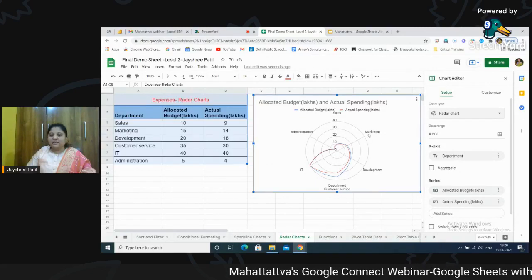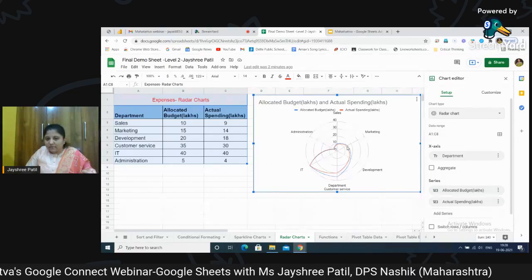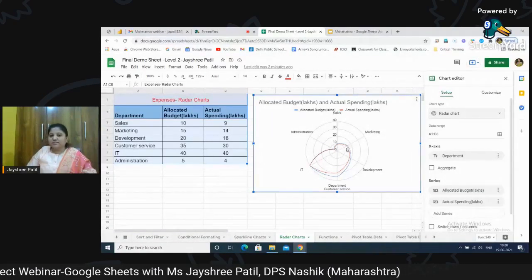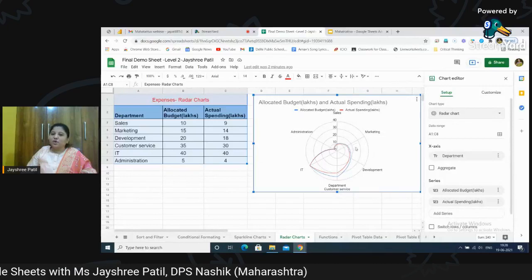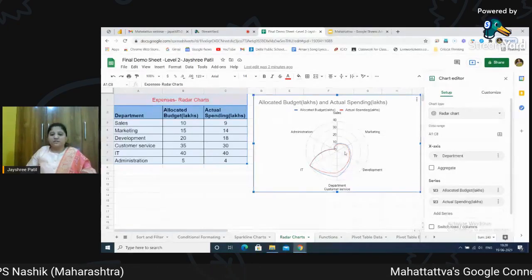Like you can see marketing is here. You can see it was 15 and the spending amount was 14. So little gap is there because there is only 1% gap. Same goes for all other departments, and it gives us a very visual representation.